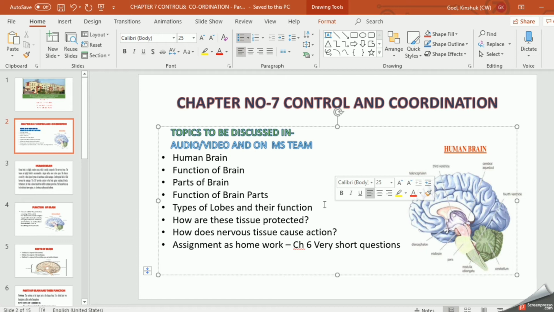Then, how does nervous tissue cause action? That means when you are moving, your muscles contract. You are going to study the reason behind that in today's topic.